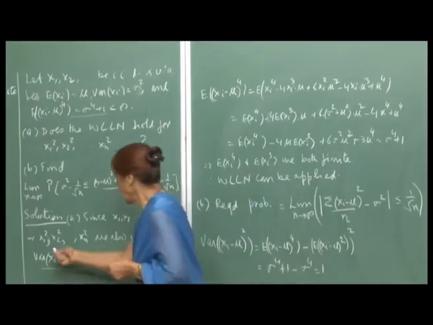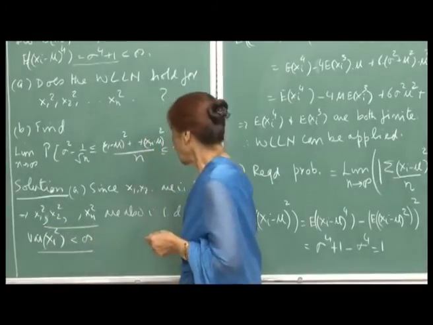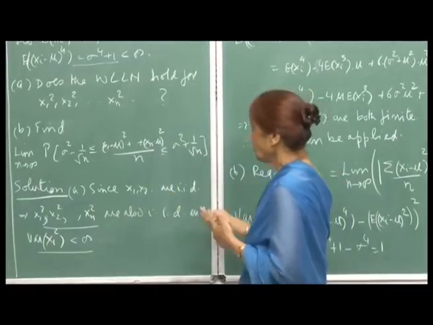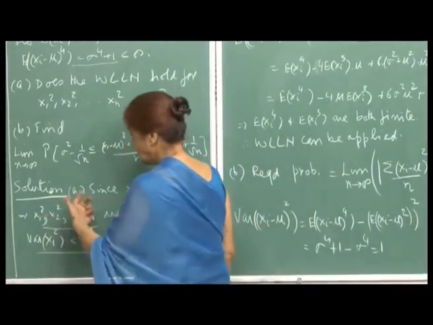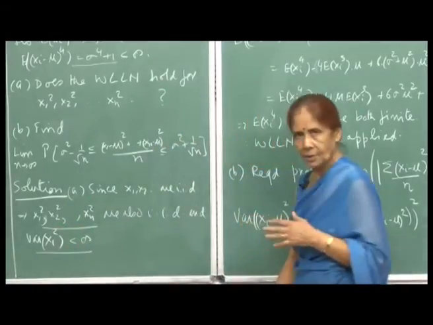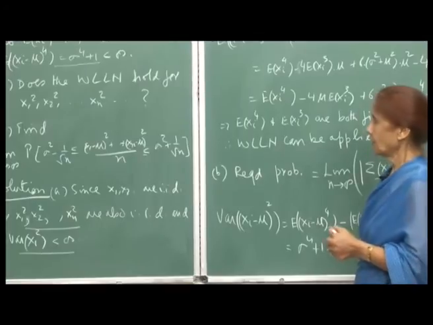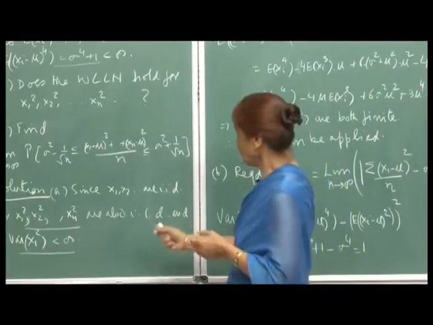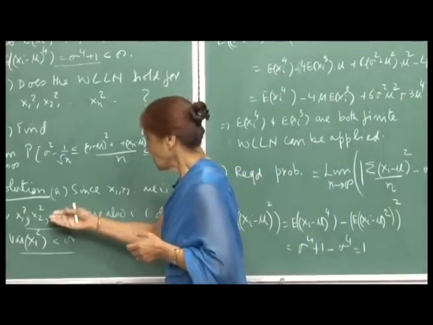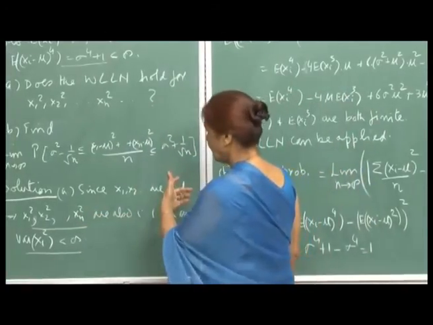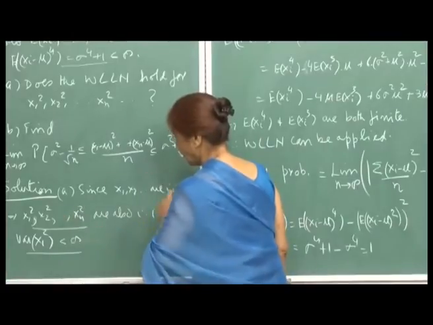So, now we have done enough to say that if X1, X2, ..., Xn are identically distributed, then obviously the Xi squares are also identically distributed. This much probability theory we have done so far. That they would be independent will also follow, because if X1, X2, ..., Xn are independent, then these will also be independent.